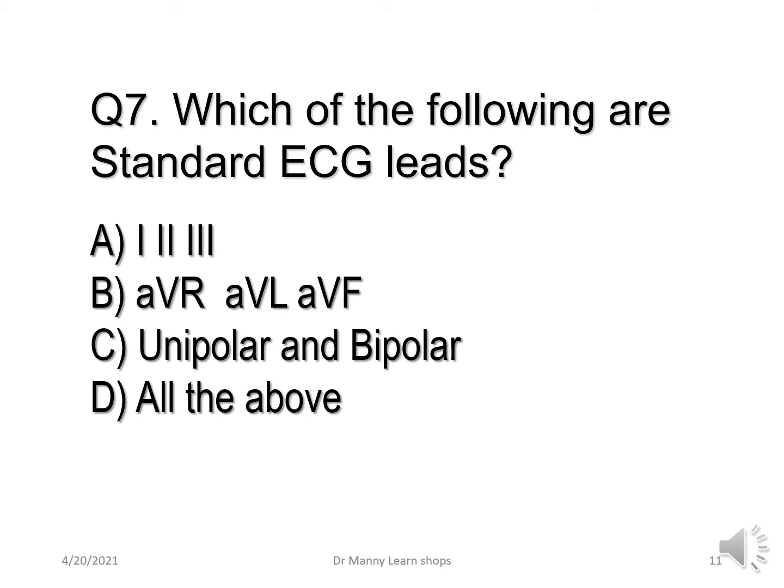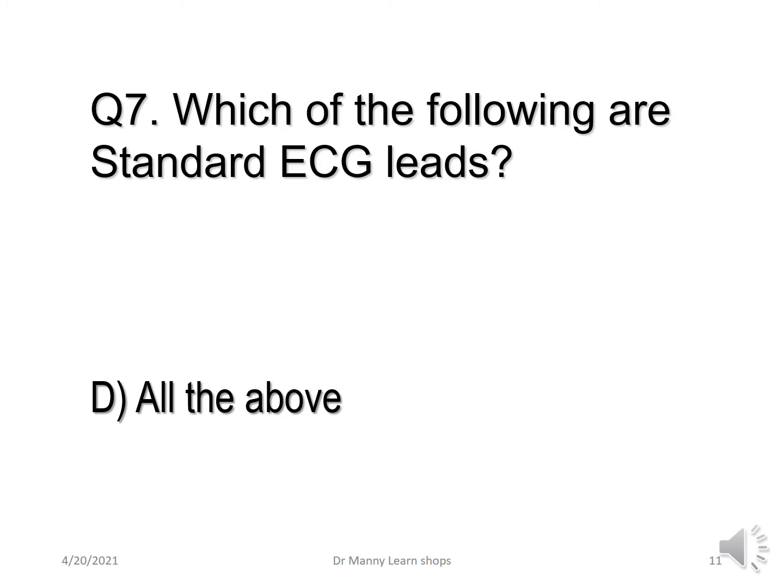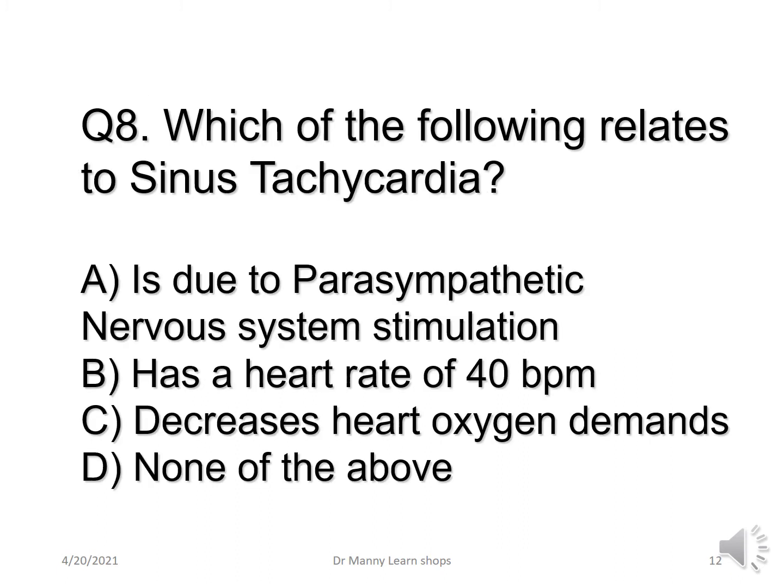Which of the following leads are considered standard ECG leads? A, lead 1, 2, 3. B, AVR, AVL and AVF. Are they unipolar and bipolar? Are they all correct? All of the above. All of the above is correct. They're all standard leads.